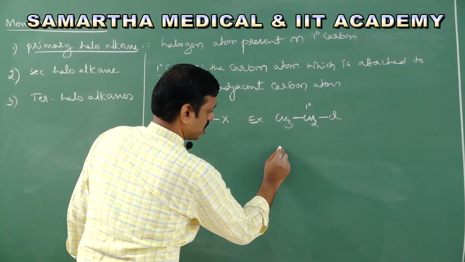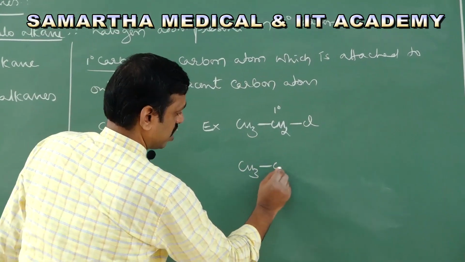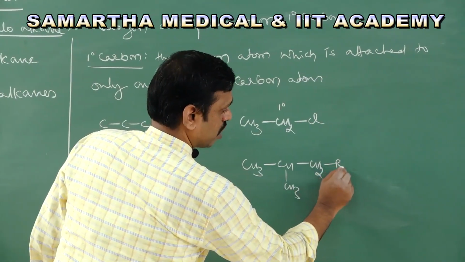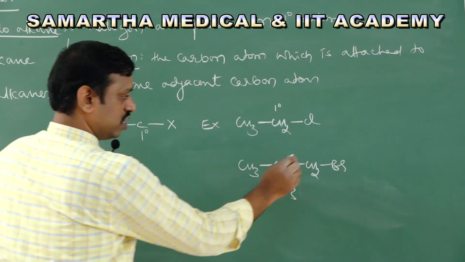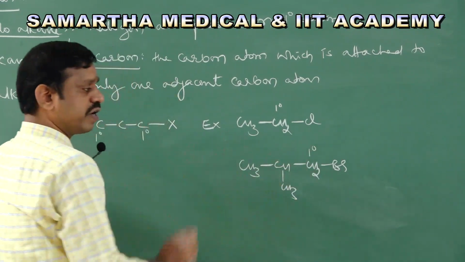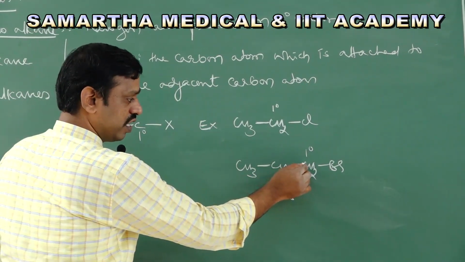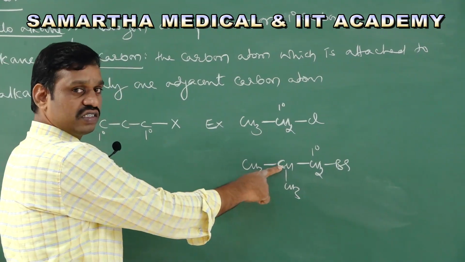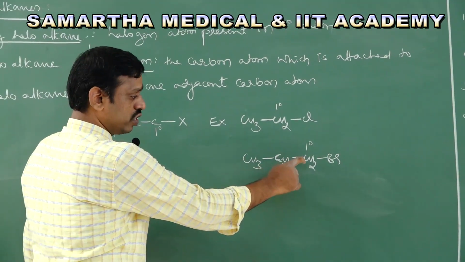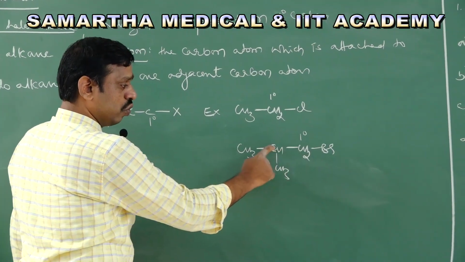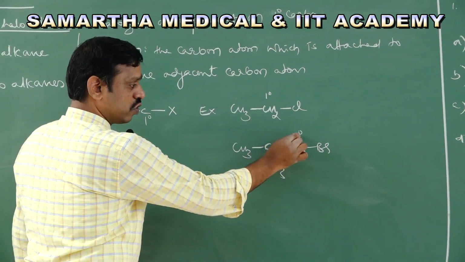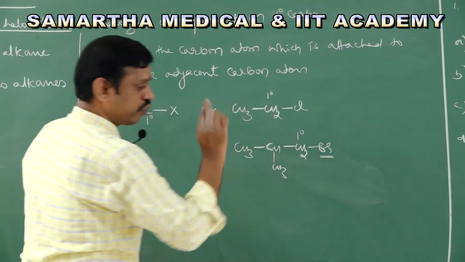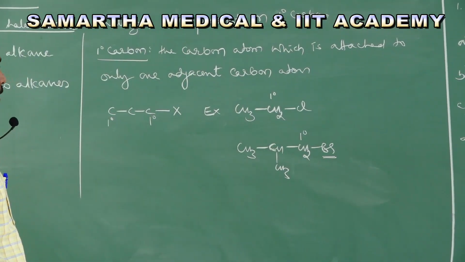Next, one more example. Let us take CH3CH(CH3)CH2Br. Now, this is a primary carbon. Why is this a primary carbon? This carbon is attached to only one adjacent carbon atom. This is the adjacent carbon atom, right? So this carbon is attached to one adjacent carbon atom. Therefore, this is a primary carbon. On the primary carbon, there is a halogen. Therefore, it is a primary haloalkane.